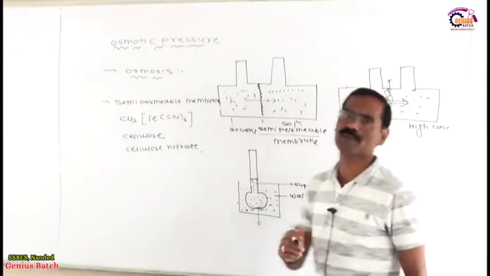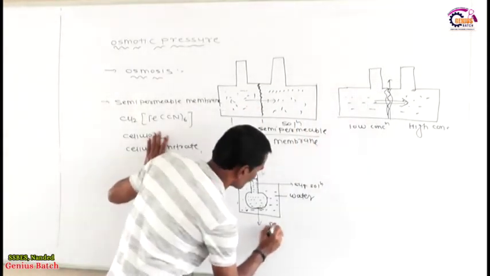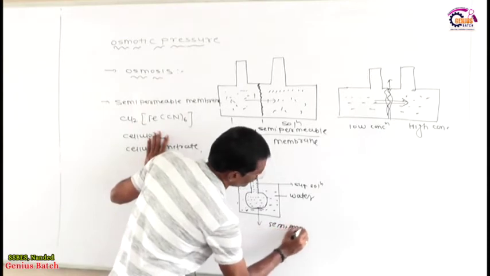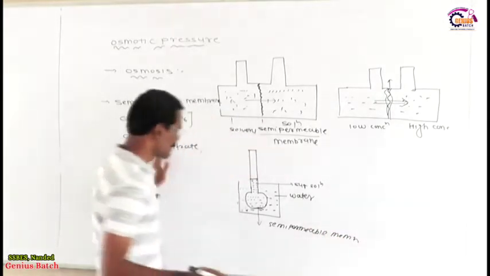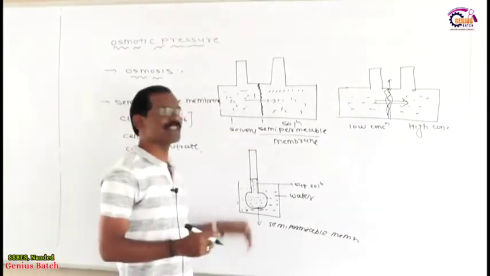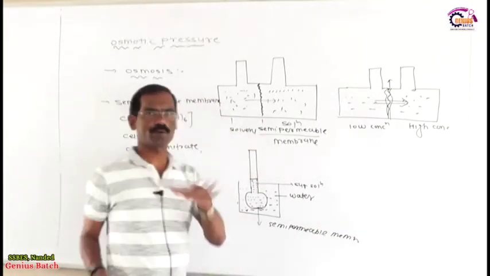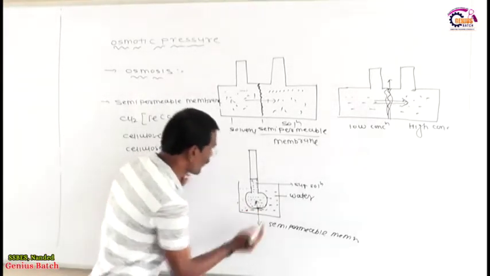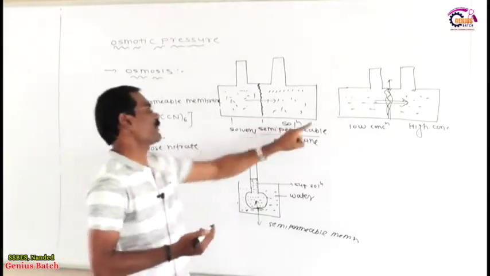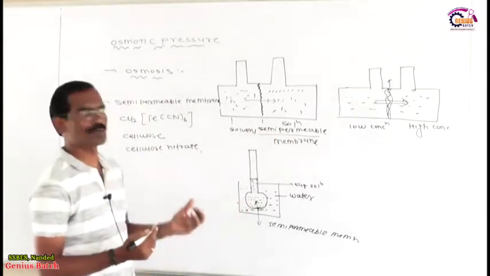This is called the semi-permeable membrane, obviously. My friends, after putting this sugar solution into the water, osmosis will start. Now what is the meaning of osmosis? Osmosis means flow of solvent to the solution, so the solvent enters the solution.